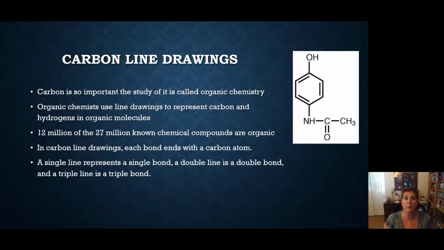A single line represents a single bond. A double line is a double bond. A triple line is a triple bond. Remember, a bond is 2 electrons. So a single bond is 2 electrons, a double bond is 4 electrons, and a triple bond is 6 electrons.